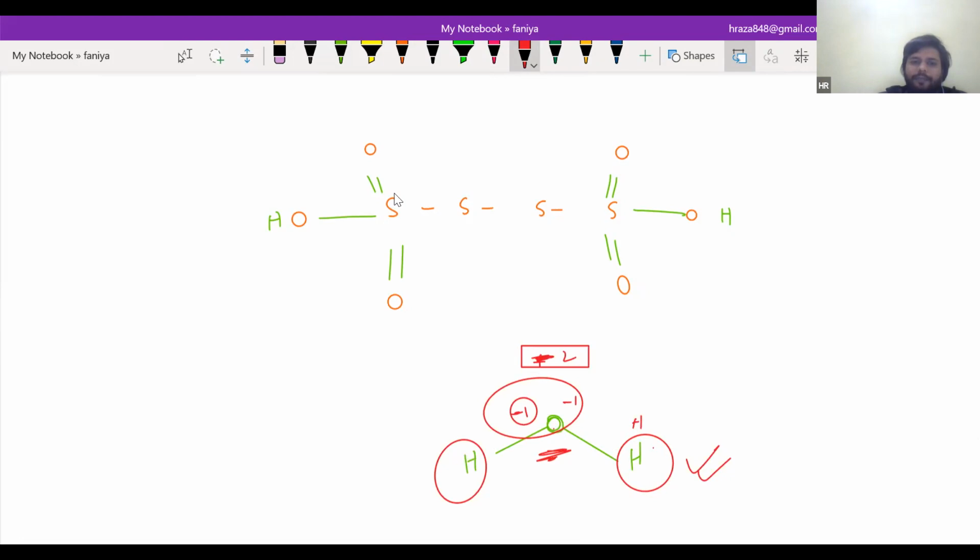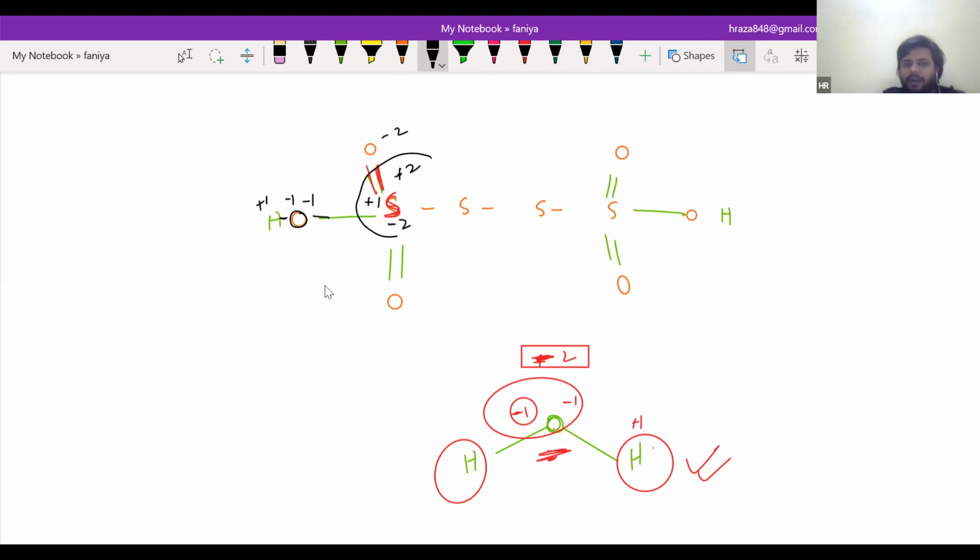In the same way, sulfur, you can see this oxygen individually makes a double bond. That's why here it will be +2, and here it will be -2. This oxygen, from here it will be -1, so on the sulfur it will be +1, and from here it will be -1, +1 here, and it will be -2.